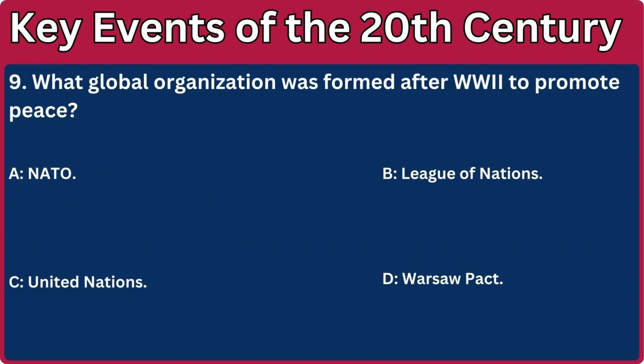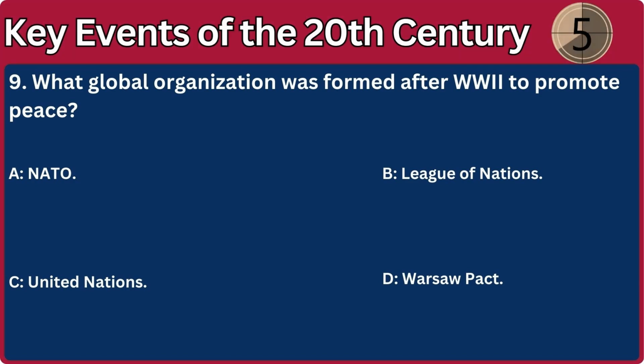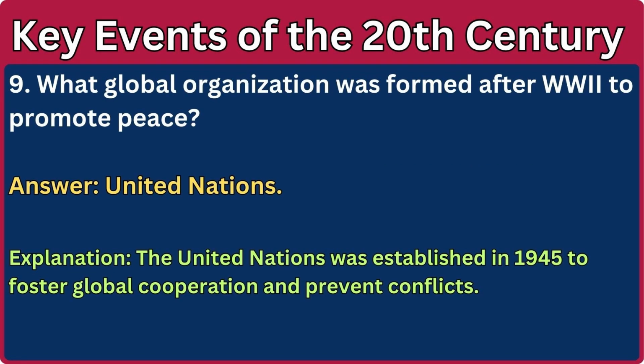9. What global organization was formed after World War II to promote peace? A. NATO. B. League of Nations. C. United Nations. D. Warsaw Pact. Answer: United Nations. Explanation: The United Nations was established in 1945 to foster global cooperation and prevent conflicts.